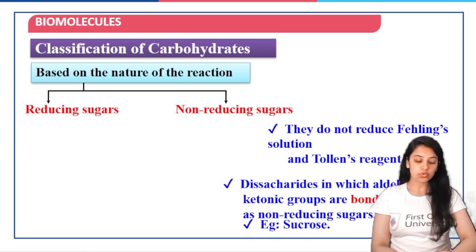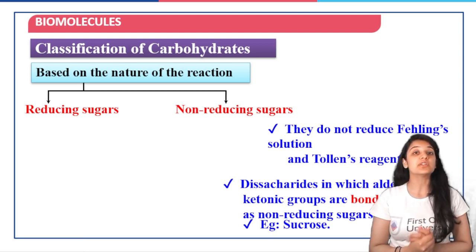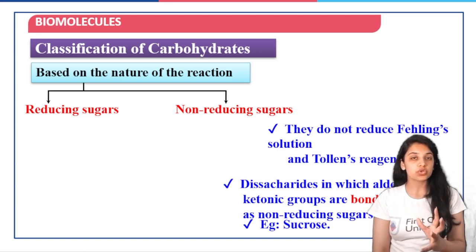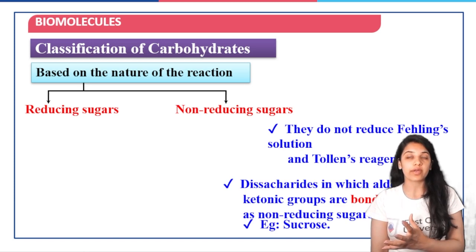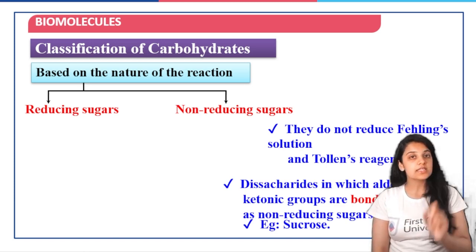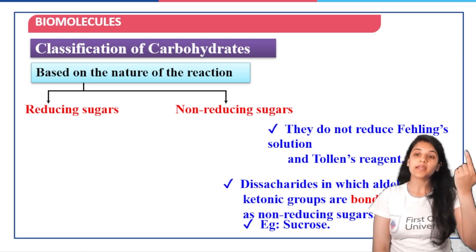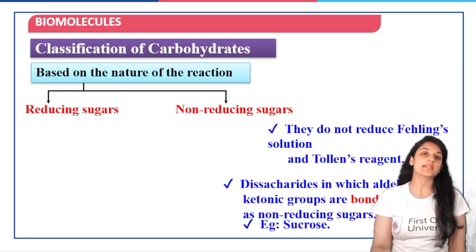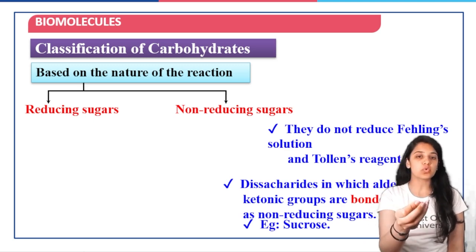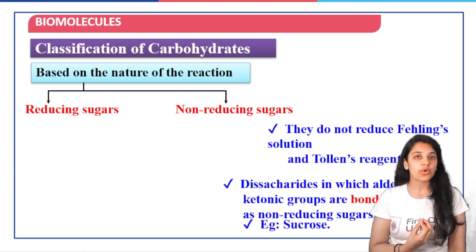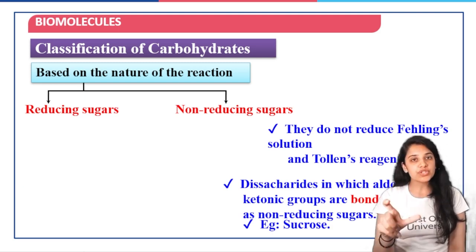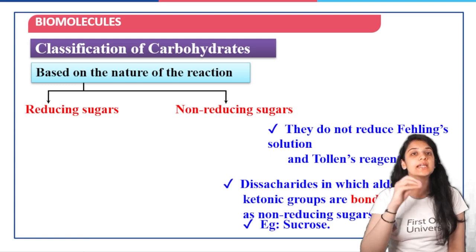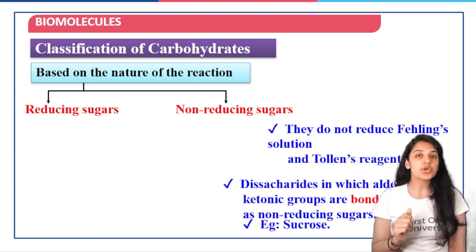Although right now, as I told you, in biomolecules you do not have to learn anything. It's only that with practice, you will learn the structures of all these sugars and non-sugars, all these monosaccharides and disaccharides that we are talking about. Once you practice these structures, they get fit in your mind, and once you have the structures in your mind, you do not have to learn any of these properties. You can simply use your common sense to answer these questions. Supposedly, you know the structure of sucrose. Will you be able to tell whether it is reducing or non-reducing? Very easily you can tell, because if you know the structure, you will know that the aldehydic group present in it or the ketonic group present in it is not free. It is bonded. And since it is bonded, it is going to be a non-reducing sugar.